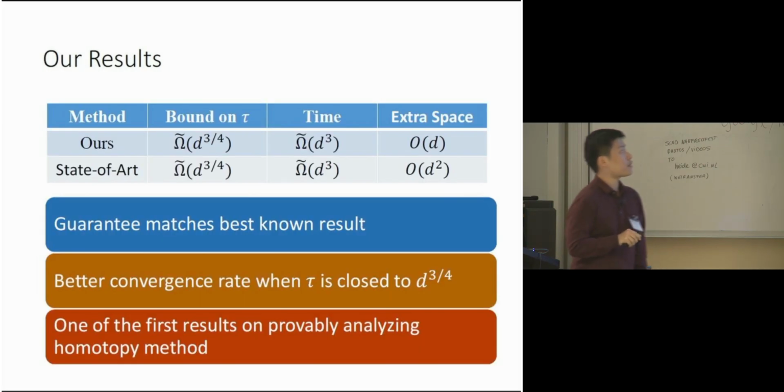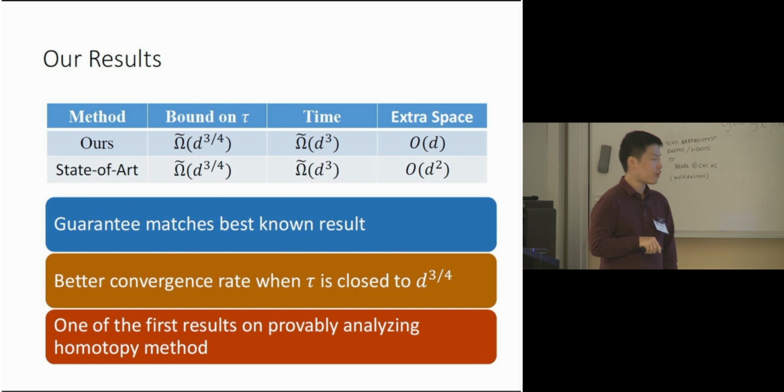So basically, our result is that we match the best known result on the guarantees, and we can use less extra space. And actually, we have a better convergence rate when tau is extremely close to the lower bound of the guarantee. And this is one of the first results, as far as we know, on provably analyzing the homotopy method.